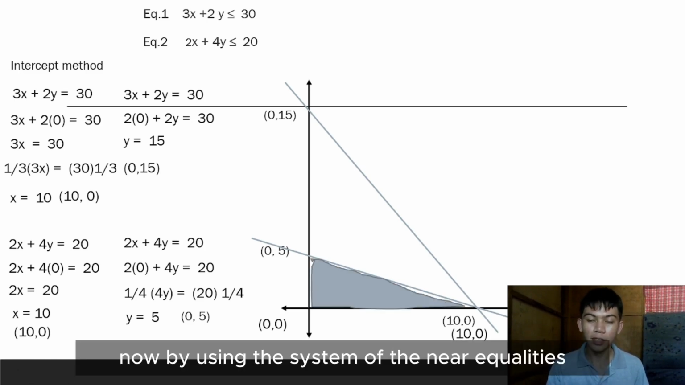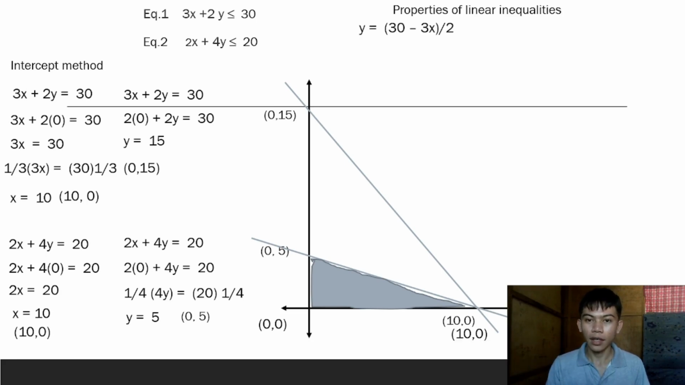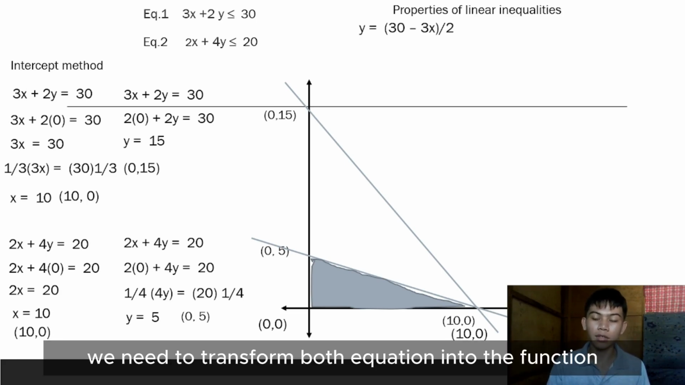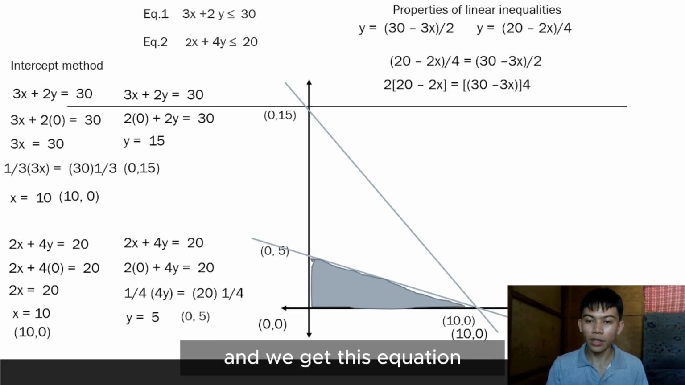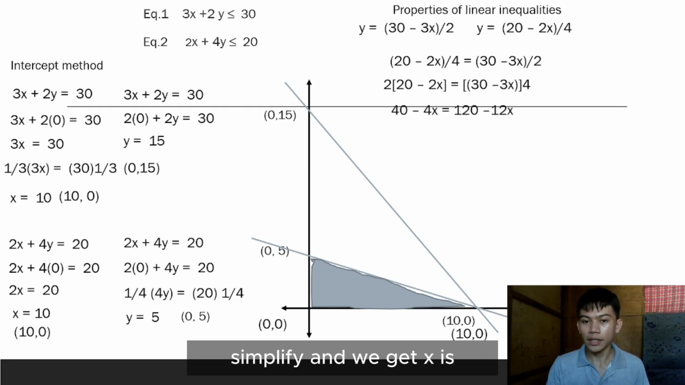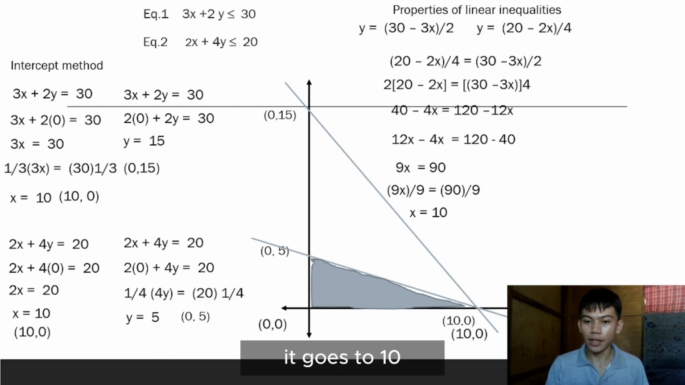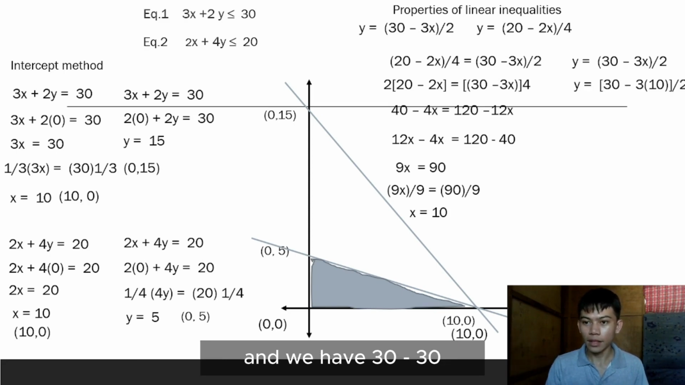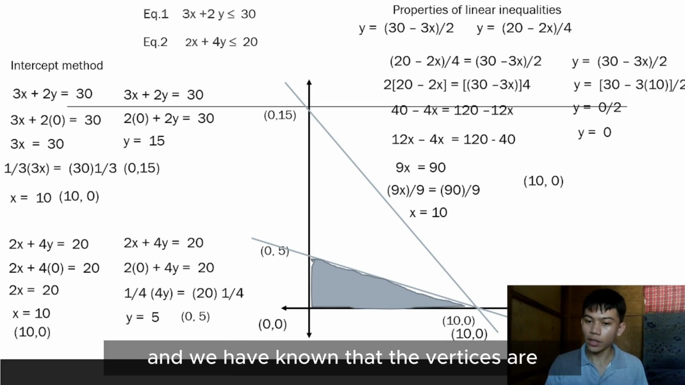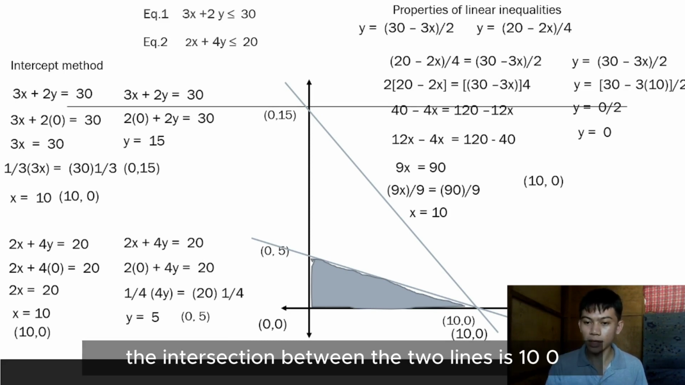Now, by using the system of linear inequalities, we need to transform both equations into their function form, and equate both sides. Multiply by 2 and 4, and we get this equation. Simplify, and we get x is equal to 10. Now substitute this x to the first equation, and we have 30 minus 30, which is 0, 0 over 2, which is 0. And we know that the vertex, or the intersection between the two lines, is (10, 0).